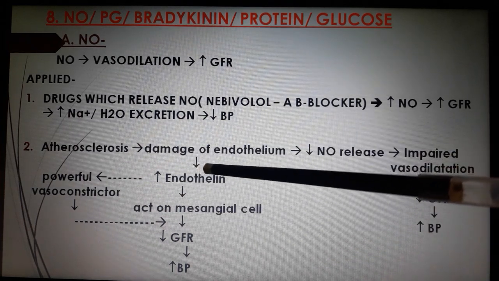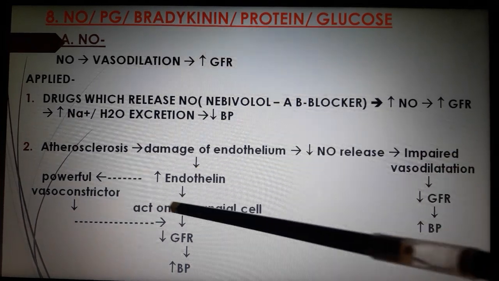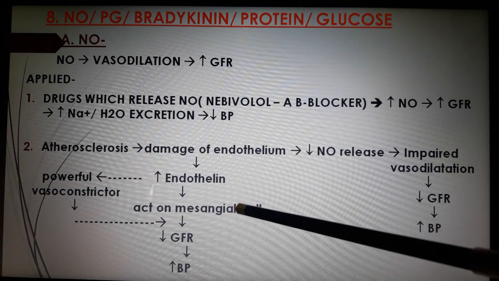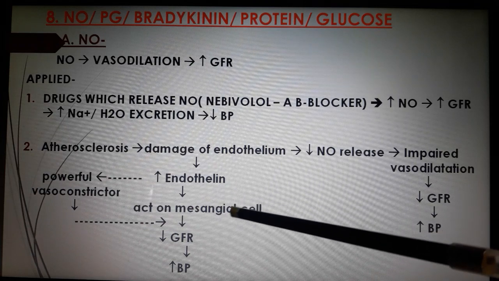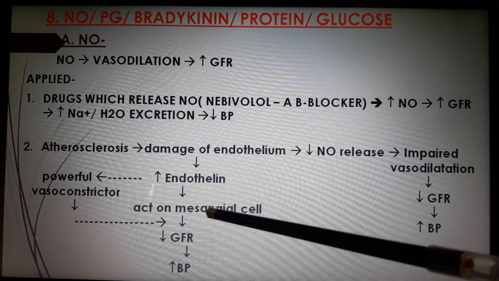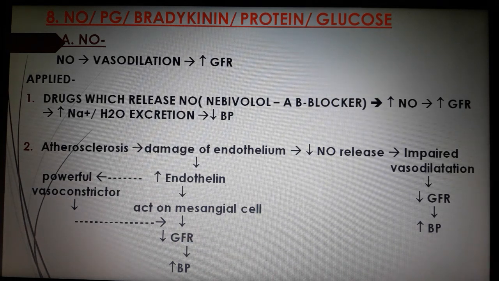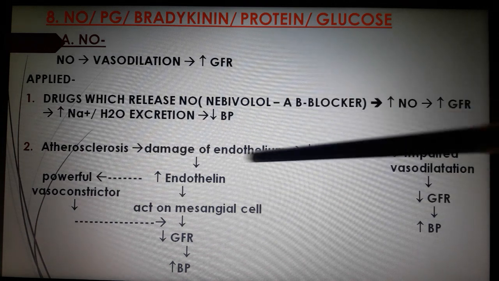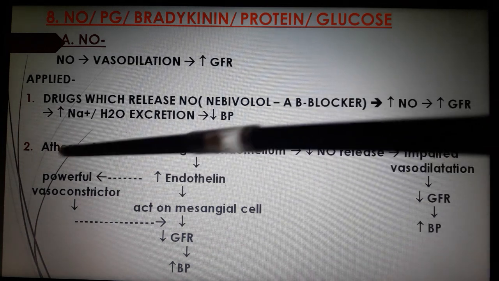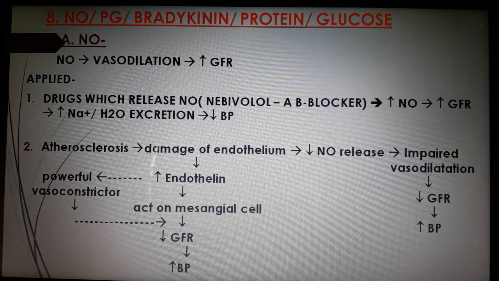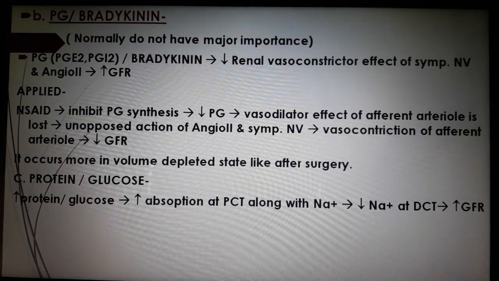Endothelin acts in another fashion too: it acts on the mesangial cell, stimulating it, and there is kinking of the glomerular wall, decreased GFR, and increased BP. So we can now answer why atherosclerosis causes increased blood pressure: by these three ways.